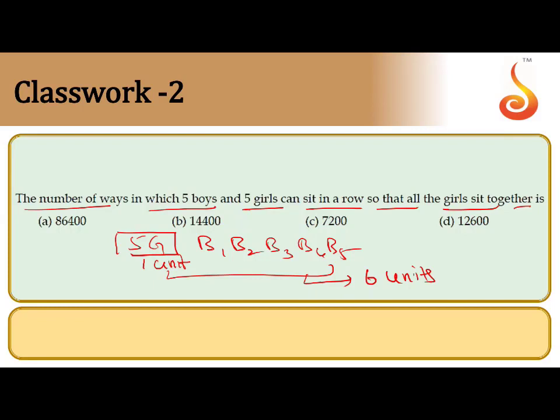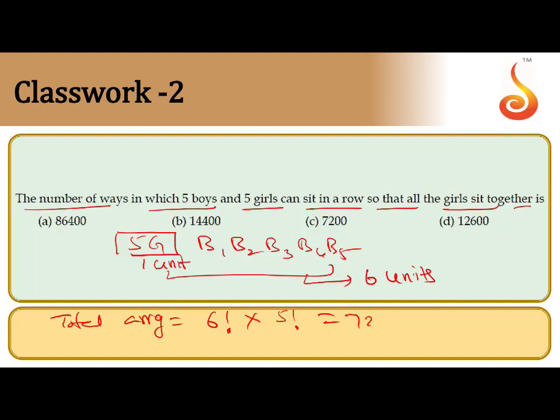So how do we take arrangements in a row? When taking arrangements in a row, total arrangements equal first arranging the 6 units. The number of ways of arranging n objects in a row is n factorial. Here n equals 6, so 6 factorial. The work is not completed, because the 5 girls are different. There is no condition to sit in a particular order, so they can sit in any order among themselves. That means you can arrange the 5 girls in 5 factorial ways. Now you can simplify. The work is completed.